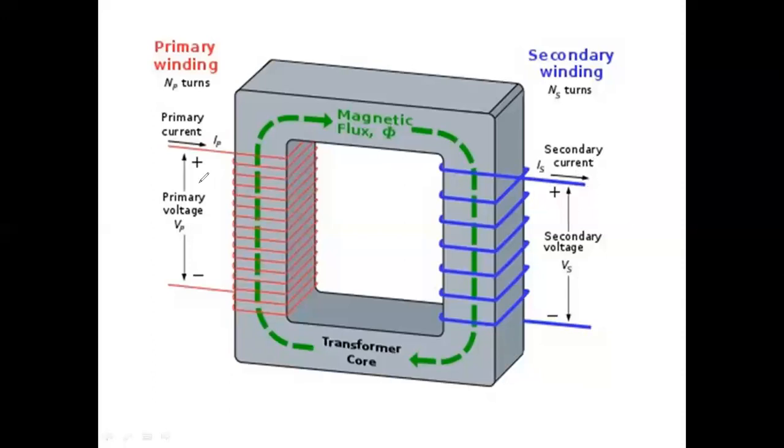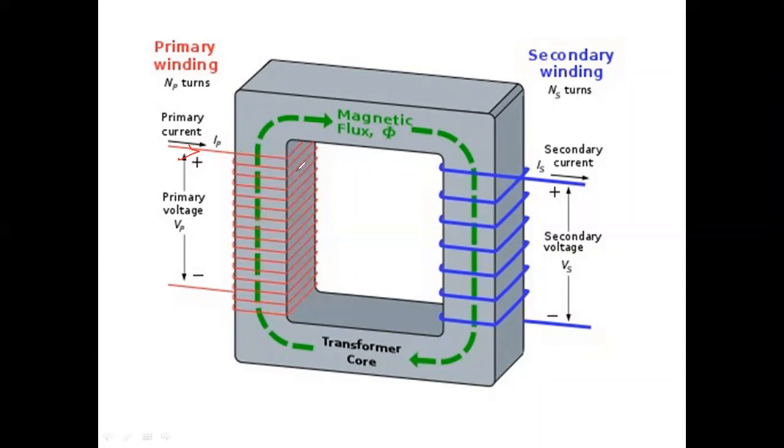So I will give the single phase supply to this primary winding. Because of that single phase supply, the current will start to flow in the winding. I will increase the voltage from zero gradually. Because current is flowing in the conductor, flux will be produced here.